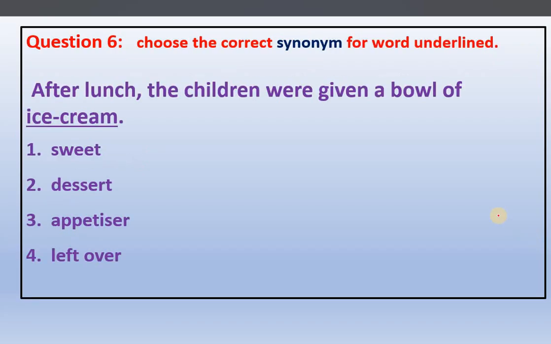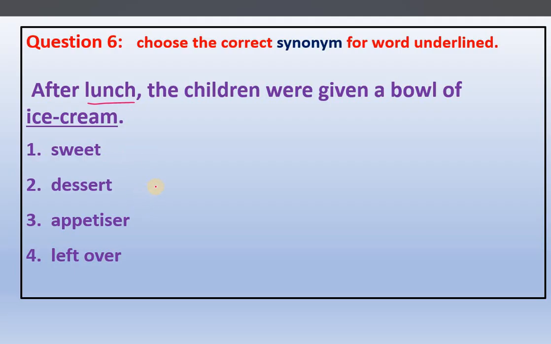Now sixth one. After lunch, the children were given a bowl of ice cream. After lunch, the children were given a... So here, after a meal. Lunch means it's a meal, right? After having a meal, the children will be given something. There is a difference between sweet and dessert. Sweet refers to taste. For example, sugar is sweet. We can say something is sour or something is hot. That character which we specify is sweet.